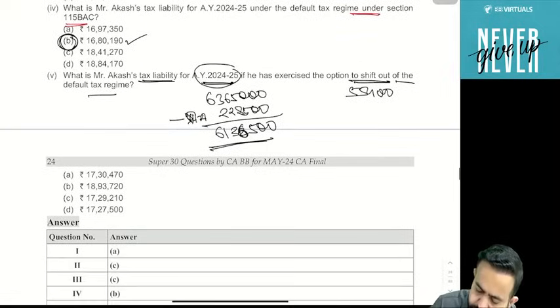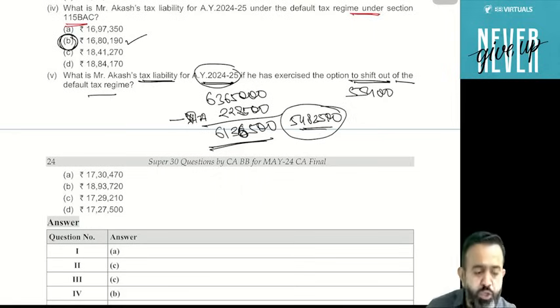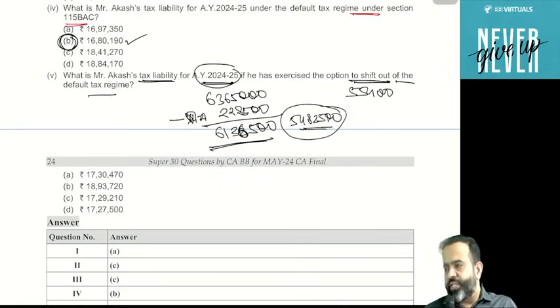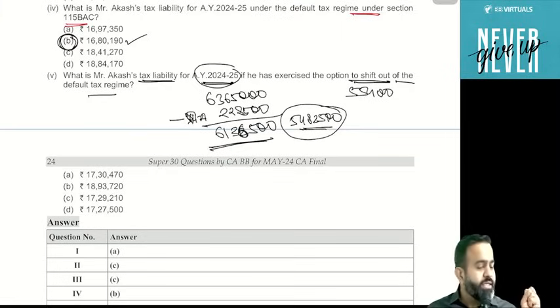So remaining is 5482. On this, calculate tax as per normal slab rate: 2,50,000 plus 2,50,000, there is no tax; 2.5 to 5 lakh, 5 lakh to 10 lakh, more than 10 lakh. So just calculate tax as per that slab.